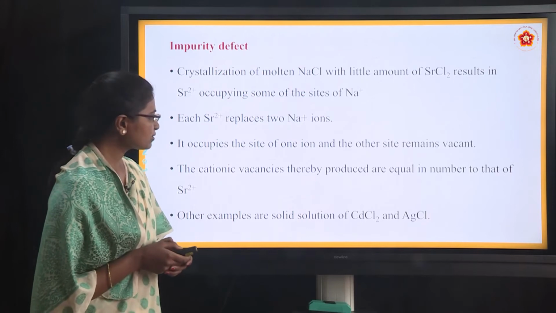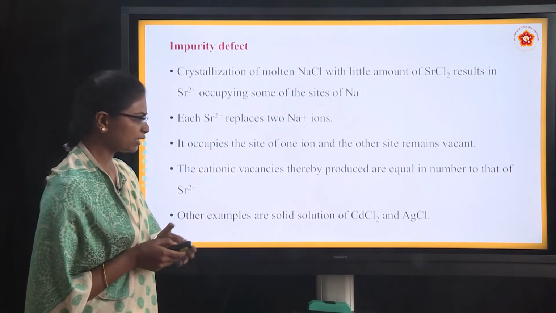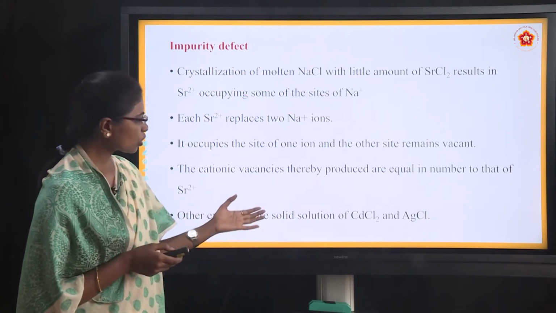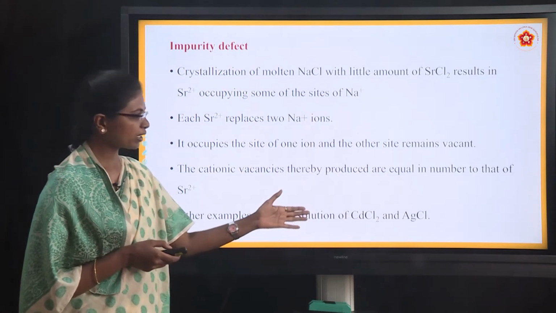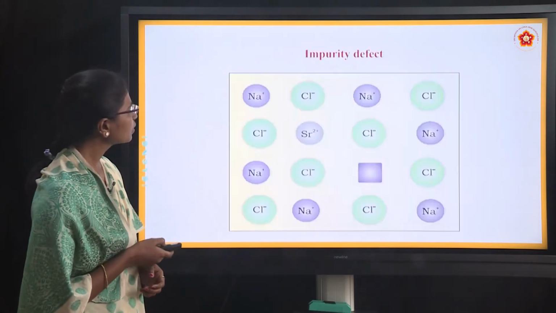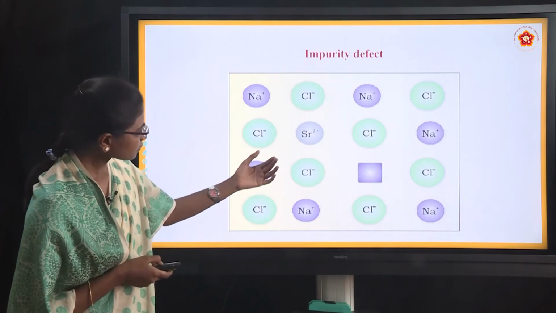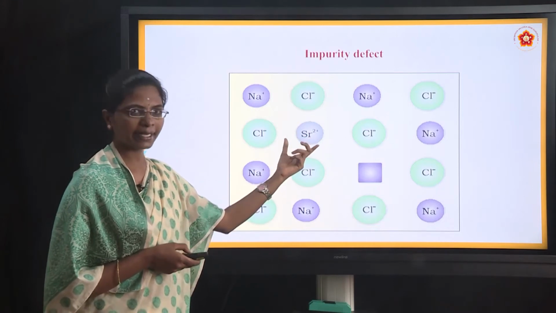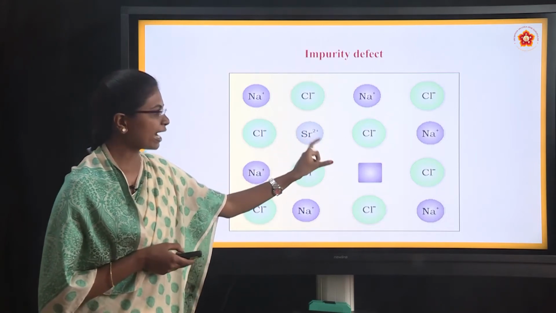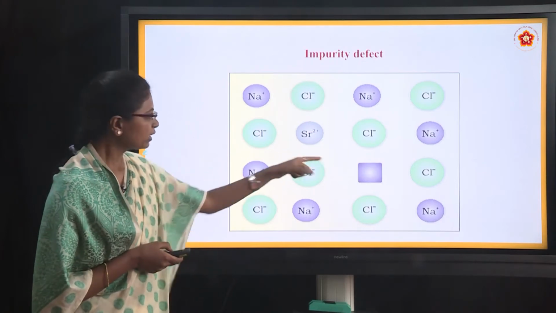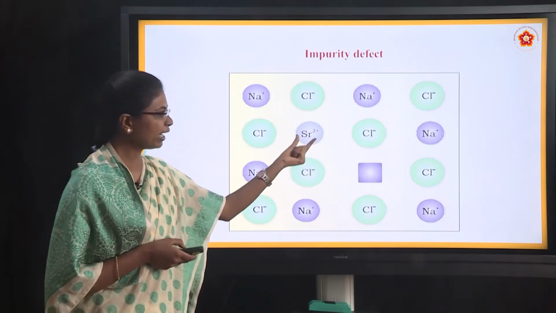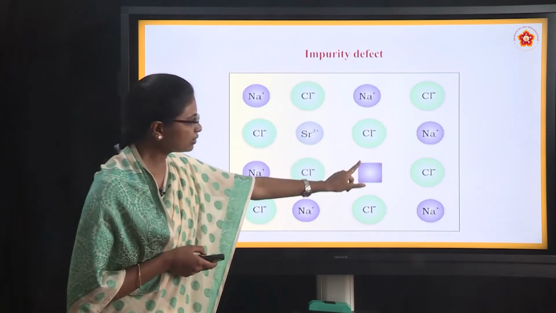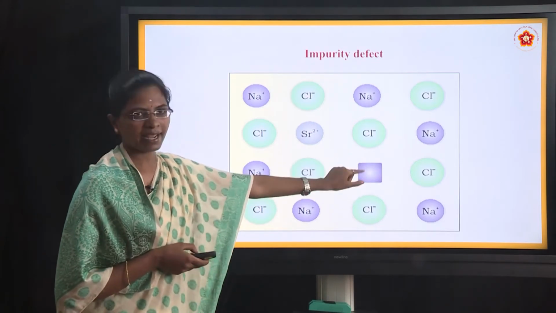The cationic vacancies thereby produced are equal in number to that of the Sr2+. Other examples are solid solutions of cadmium chloride and AgCl. See here, the Sr2+ is coming and sitting in the place of Na+. So it is occupying 2 places of the Na+, here one and here one. It is only occupying one place, but in the place of 2 sodium ions, and one sodium ion place will be empty as it is.